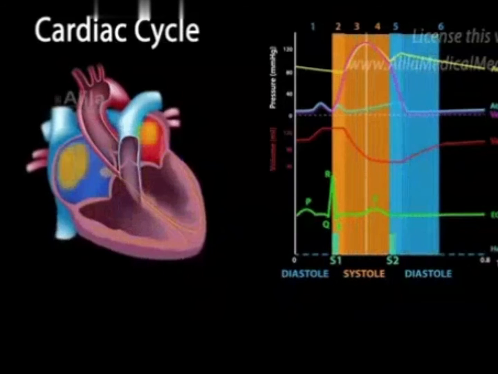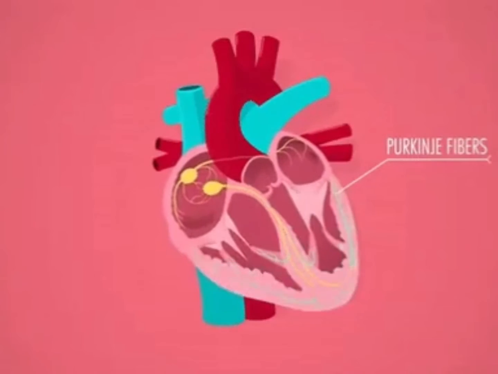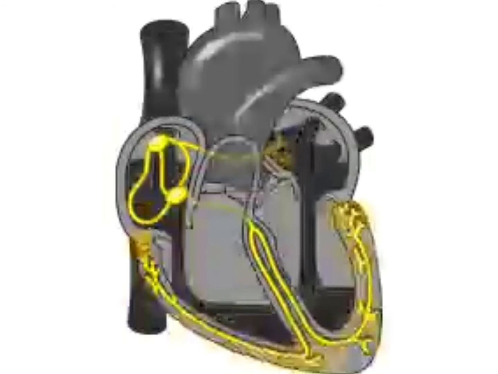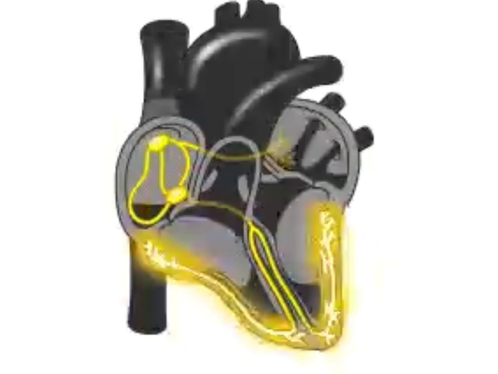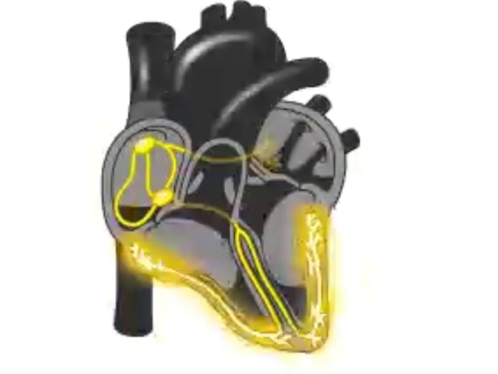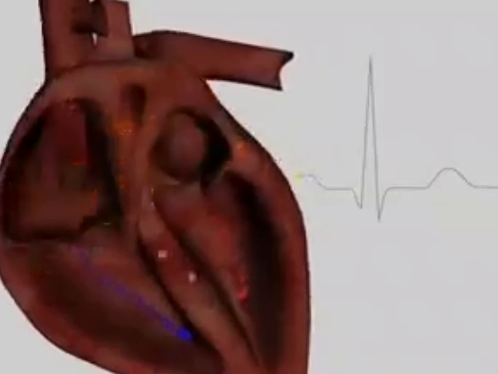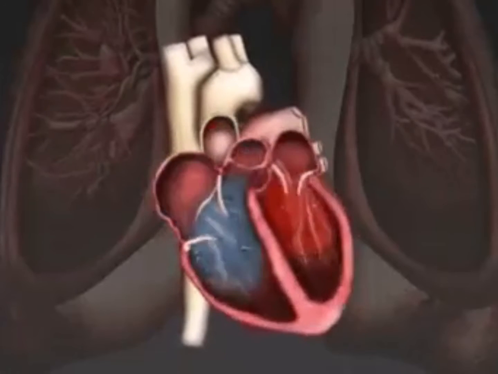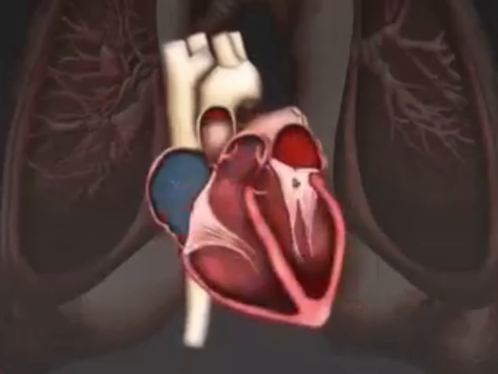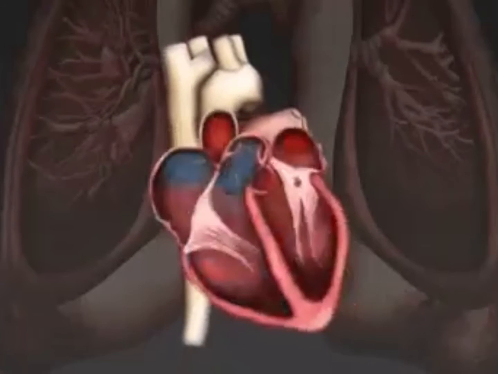Now let's look into the cardiac cycle. The heart pumps the blood to all the parts of the body. The changes that take place in the heart during one heartbeat together constitute the cardiac cycle. The heart beats at an average rate of 72 times per minute, and the total duration of the cardiac cycle is 0.8 second. During a heartbeat, the contraction and relaxation of the atria and ventricles take place. The phase of contraction is known as the systole, while the relaxation phase is called the diastole. Thus, a single heartbeat consists of a systole and a diastole of both the atria and the ventricles.